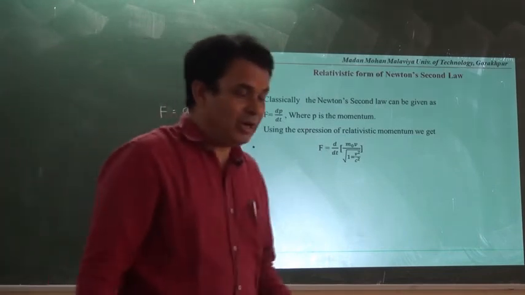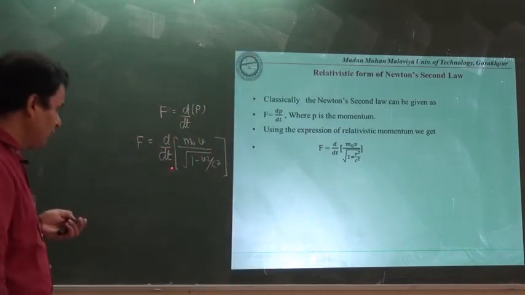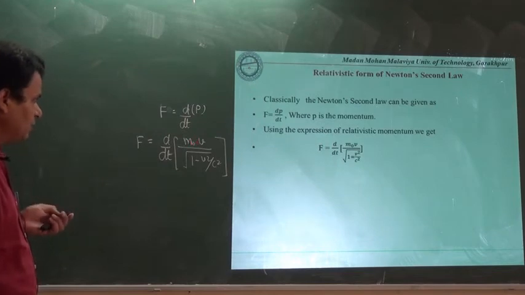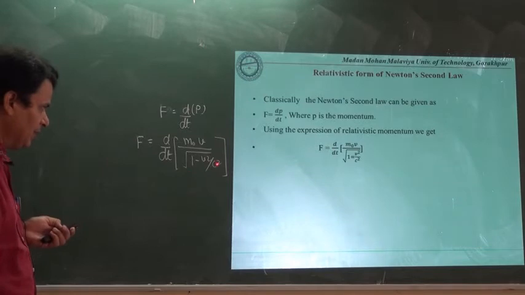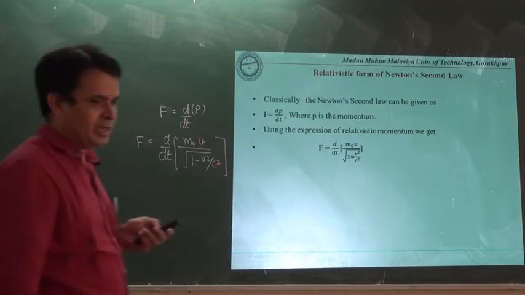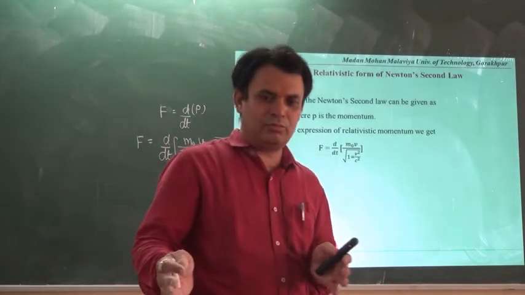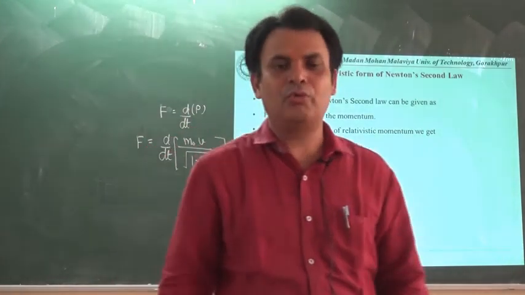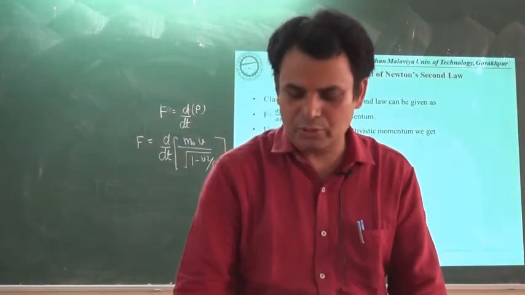Now again we have the product of two functions here. Two functions means m0 upon under root 1 minus v square upon c square, and here v. Both will be treated as two functions which are variable with respect to time.